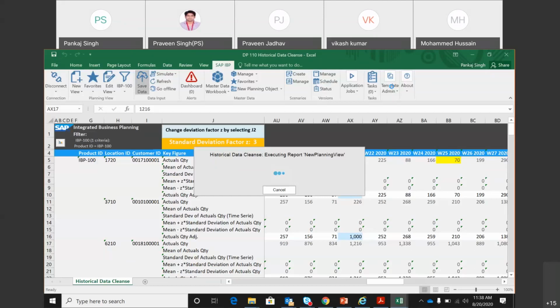Normally it is not this slow. My God. I have not seen IBP taking so long. This is the first time I'm seeing this.